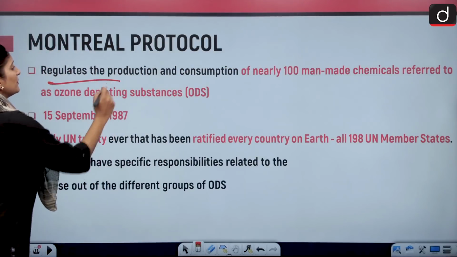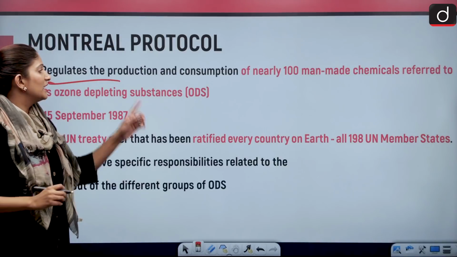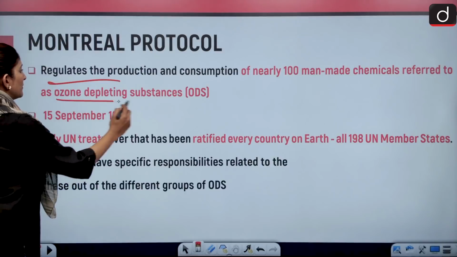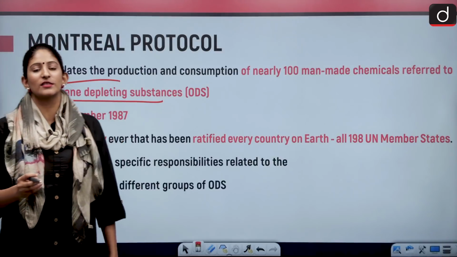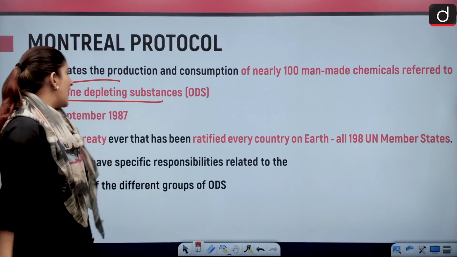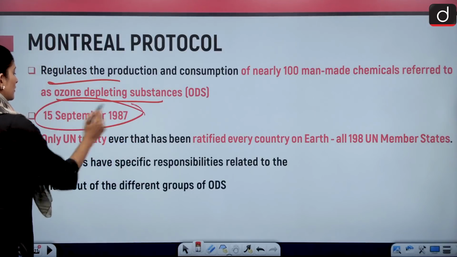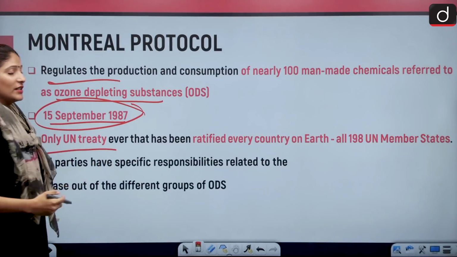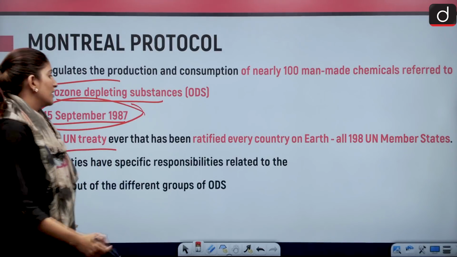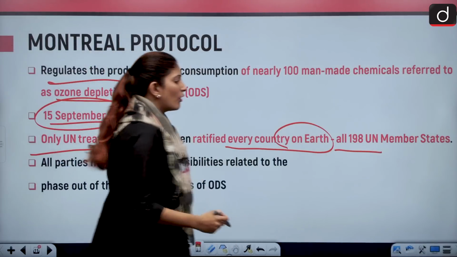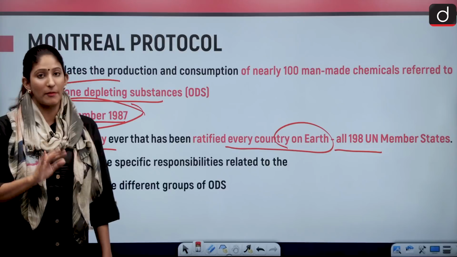It regulates the production and consumption of nearly 100 man-made chemicals referred to as ozone depleting substances. I have already discussed with you what these are. These are the different gases which I mentioned earlier. And it was adopted on 15 September 1987 and it is the only UN treaty that has ever been ratified by every country on earth, that is all the 198 UN members.